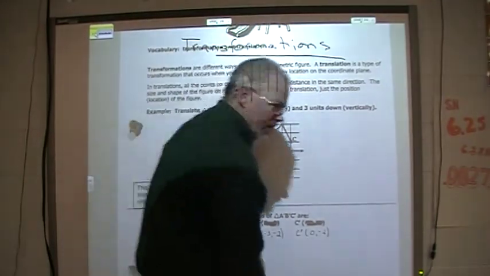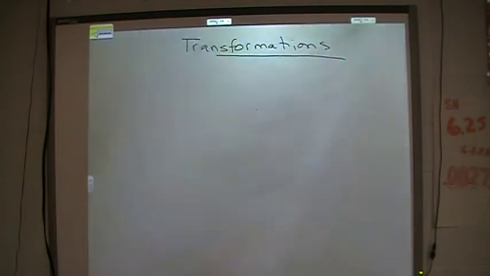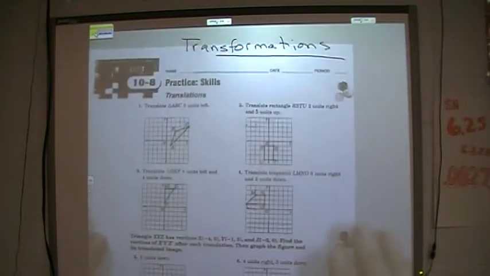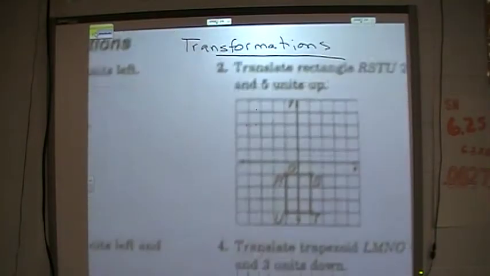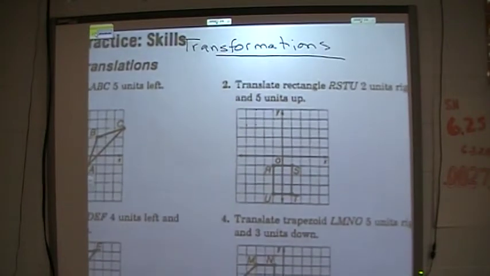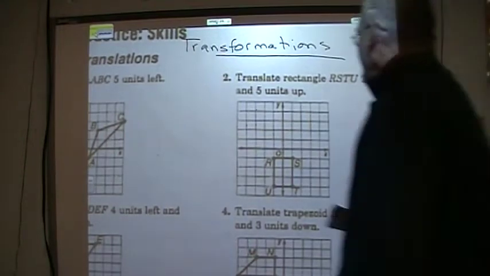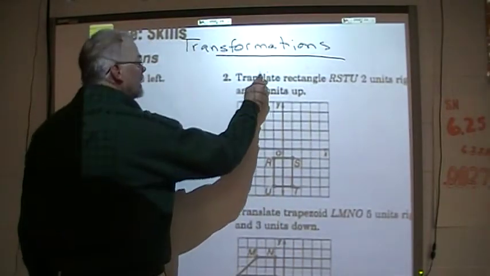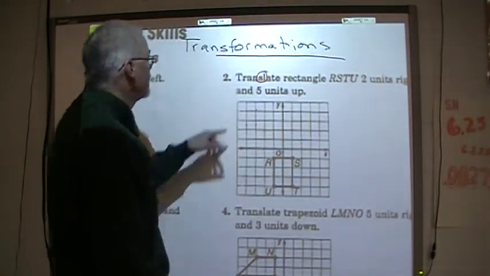Let me flip it over, and we'll do one more example. Let's jump to number 2. It's a rectangle. We'll blow it up a little bit here. Okay. The directions say translate. And if you want to get in the habit of circling that SL, which means slide, okay?